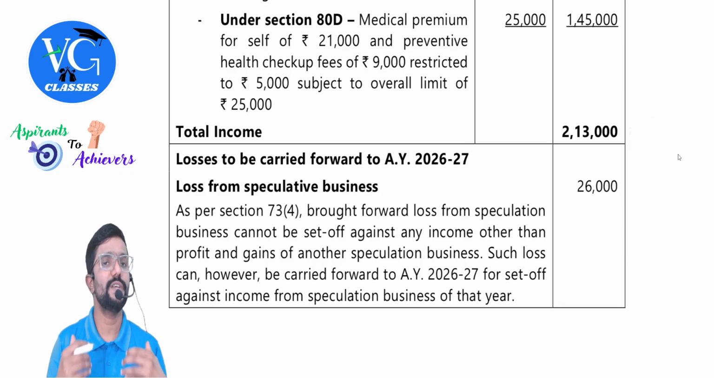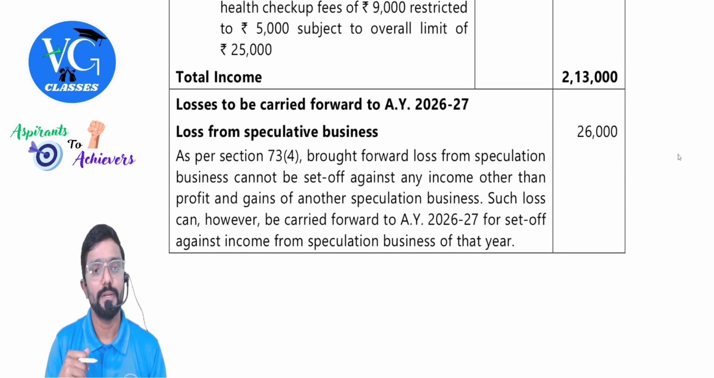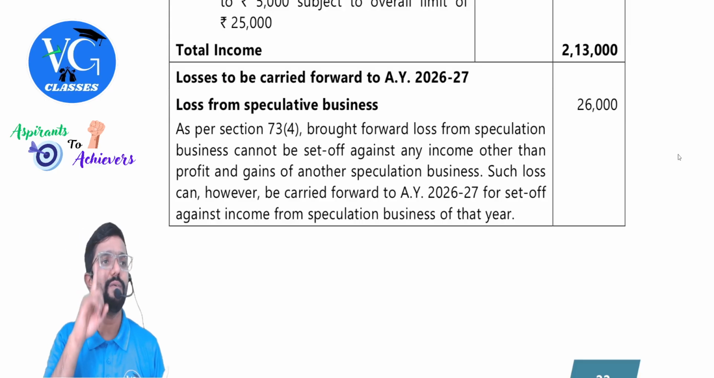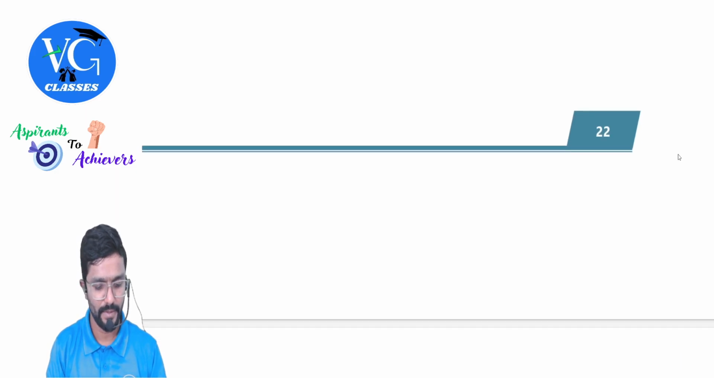They have also asked which losses can be carried forward. Loss from speculative business. This is the third year. You have another 1 year, carry forward it. But you can adjust it only against speculative business income.